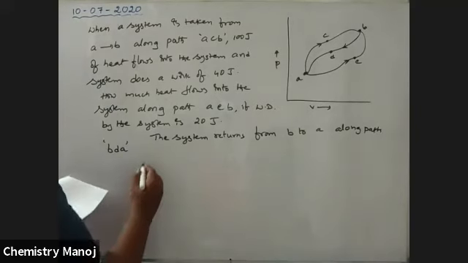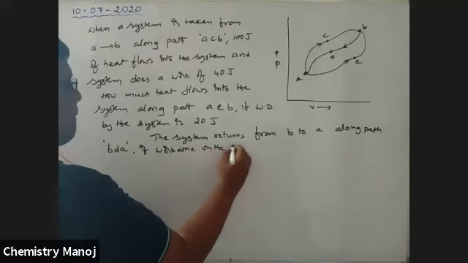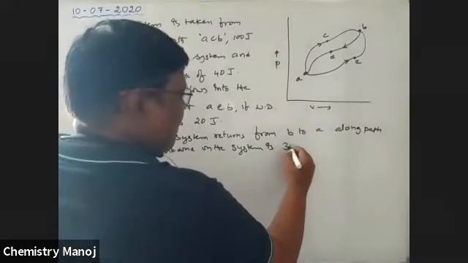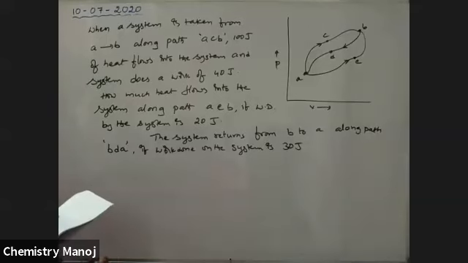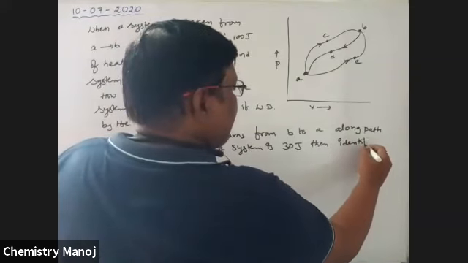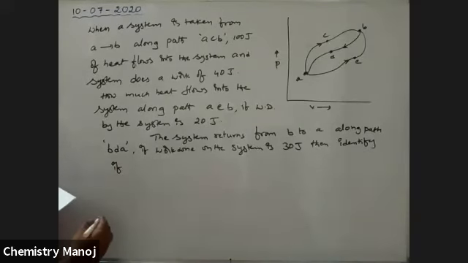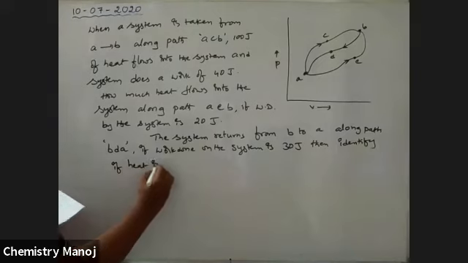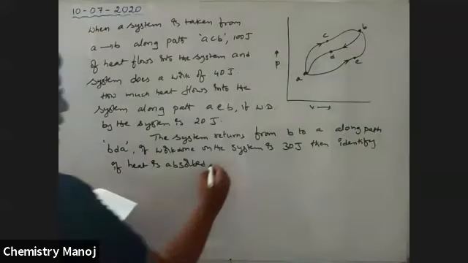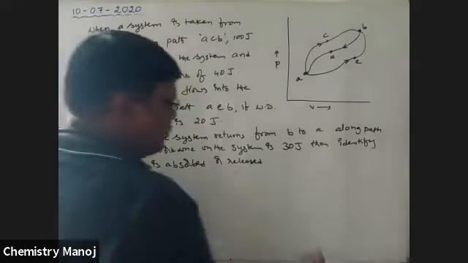If work done on the system is 30 joules, then identify if heat is absorbed or released, and also find its amount.